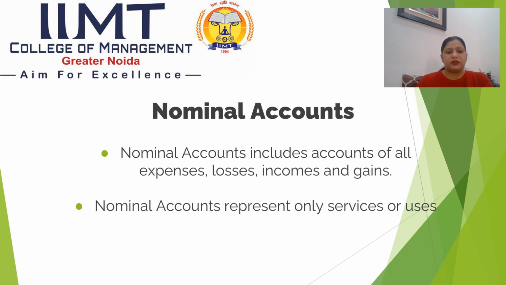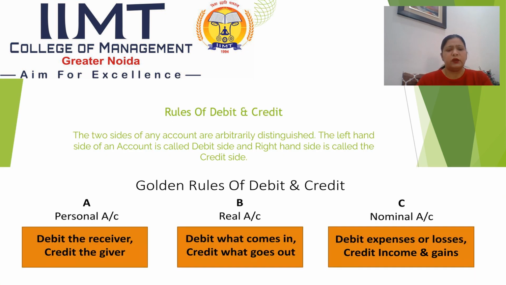After this, nominal accounts. Nominal accounts include accounts of all expenses, losses, incomes, and gains. Nominal accounts represent only services or uses. And now, rules of debit and credit. The two sides of any account are arbitrarily distinguished. The left hand side of an account is called the debit side and the right hand side is called the credit side. The rule relating to personal accounts is: debit the receiver and credit the giver.